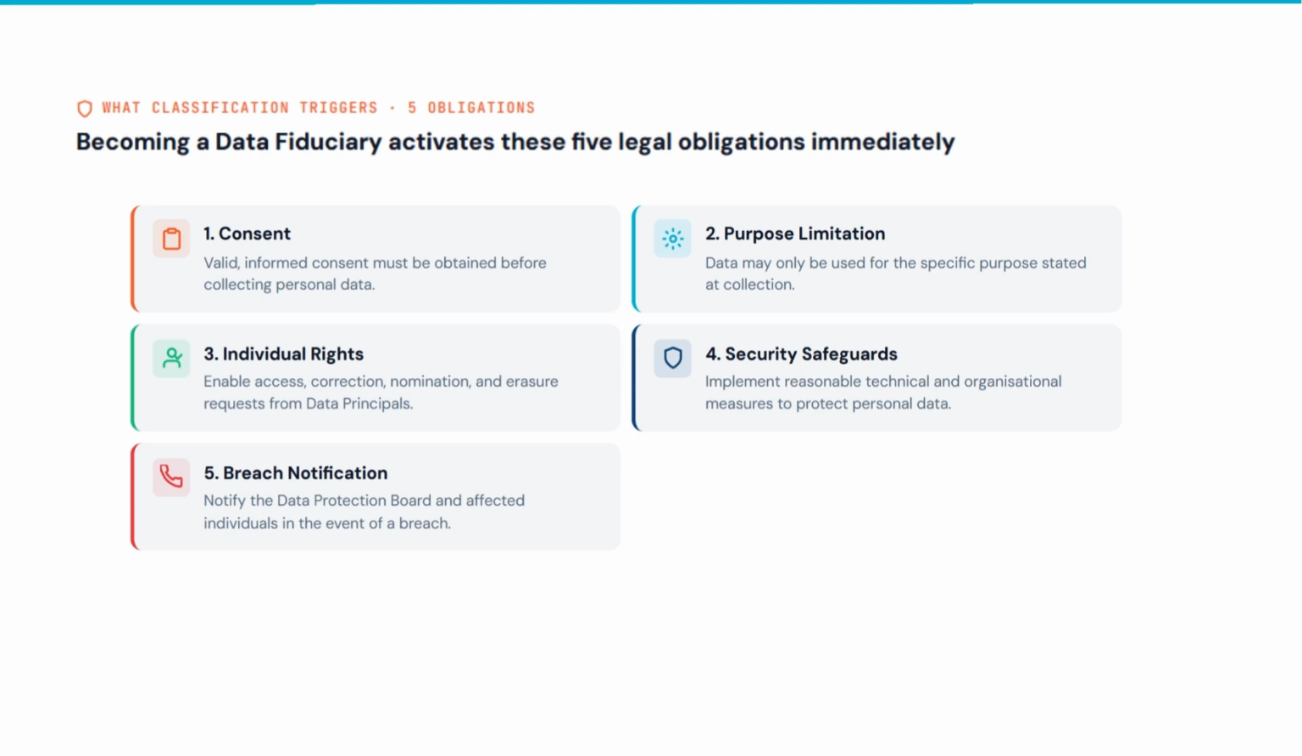4. Security safeguards. You must implement reasonable measures to protect the data. 5. Breach notification. If there is a breach, you must notify the Data Protection Board and the affected individuals. These 5 are not a menu, they all apply.